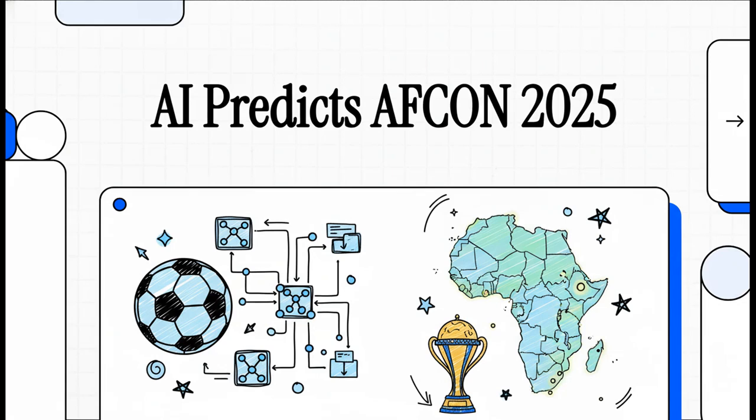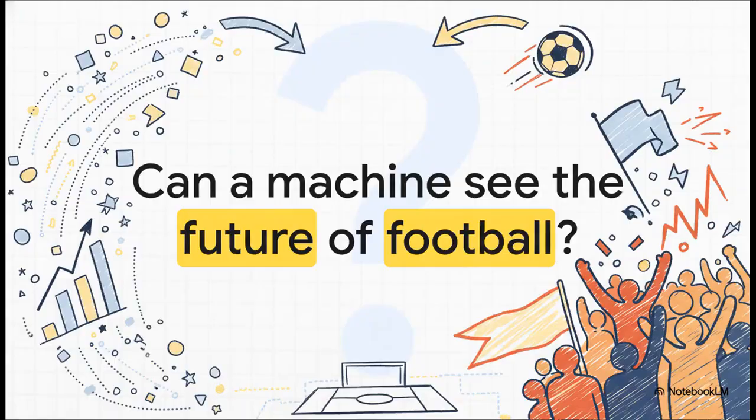All right, let's dive into something pretty wild today. We're talking about a seriously complex AI system with a name that sounds like it belongs in a science lab that says it can predict the Africa Cup of Nations. The big question is, can it actually work? Let's find out. I mean, that's really the ultimate question here, isn't it?